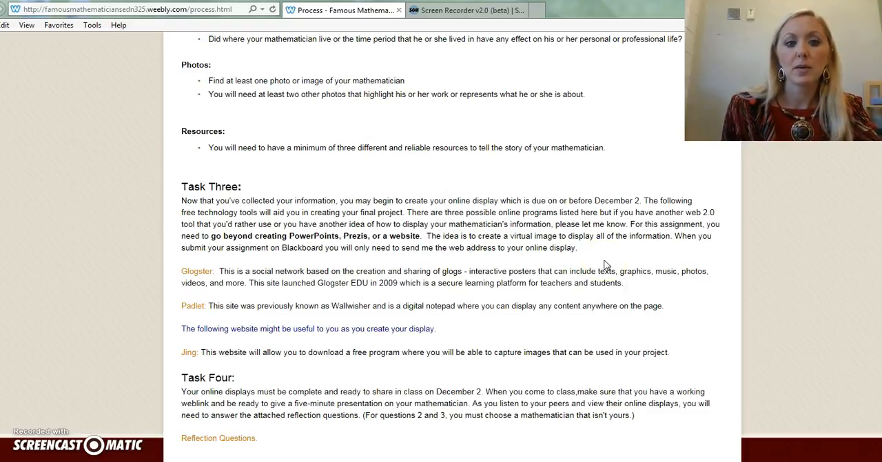When you submit your assignment on Blackboard, you will only need to send her the web address to your online display. So you will not need to send her an entire project. All she needs is the web address sent through Blackboard in the assignment block. So here are some sites to consider. And task 4, you also need to be able to come to class on December 2nd prepared to present your project to the class in a 5-minute presentation.